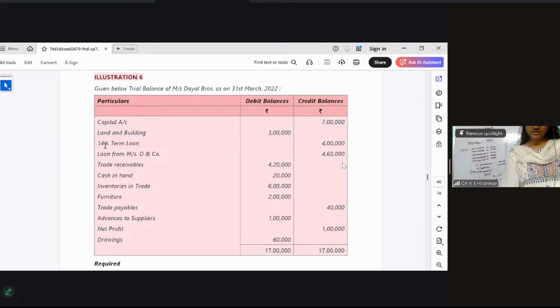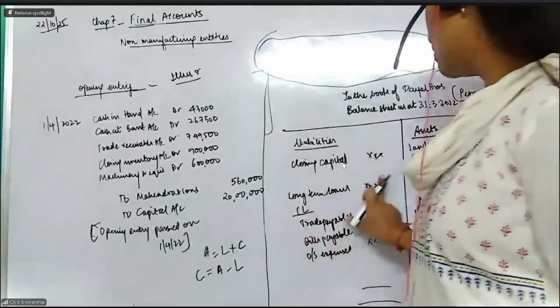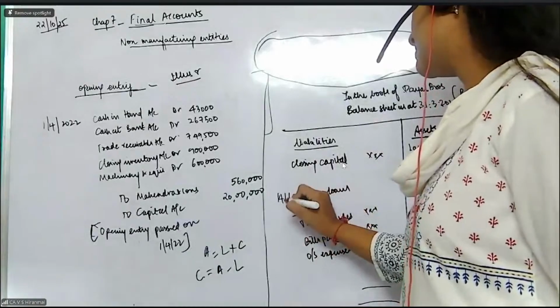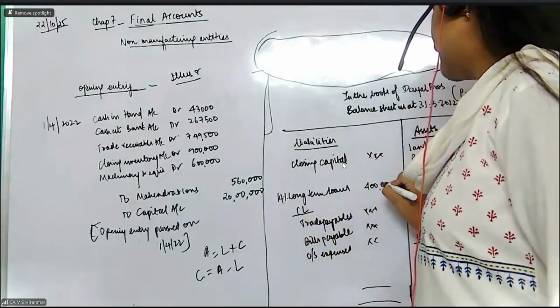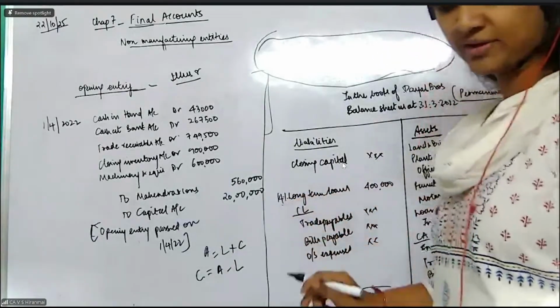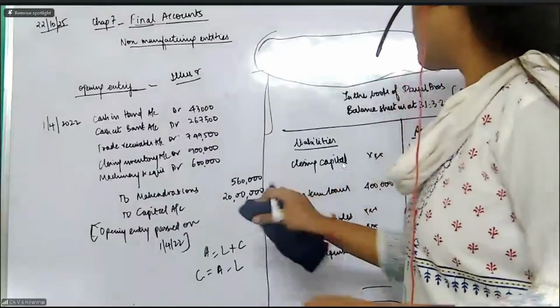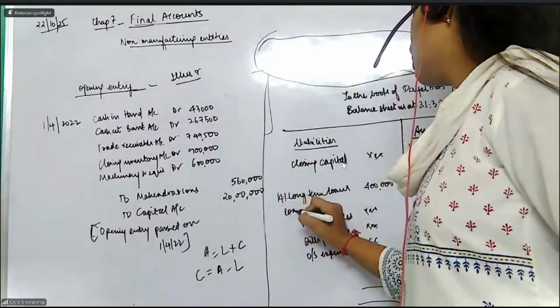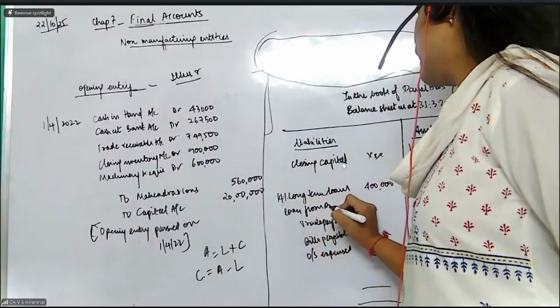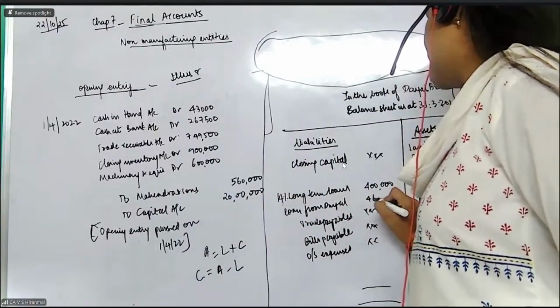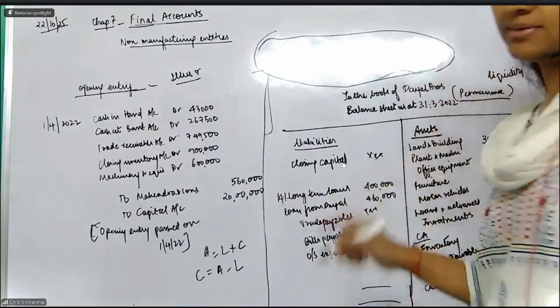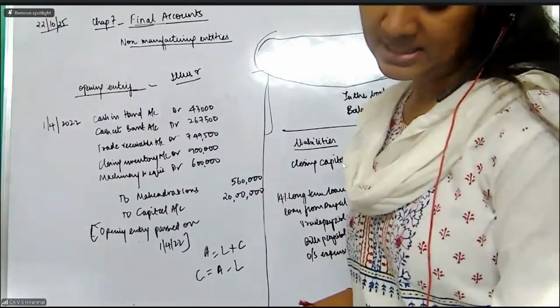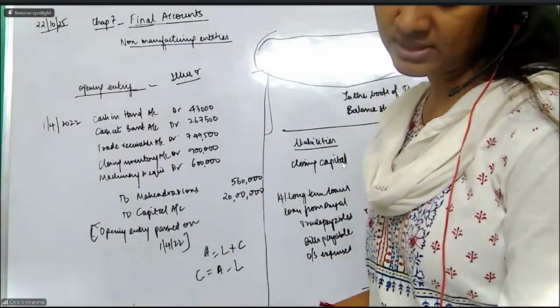Then 14 percentage term loan. It is a loan. So 4 lakhs will come here on the long term loan side. 14 percentage loan, 4 lakhs. Again, you have another loan from Dayal Brothers that will also come here. Loan from Dayal Brothers, again 4 lakh and 60,000, that will be coming onto your credit side. Shall we see the next part what it is? Capital, I'll come to that last.